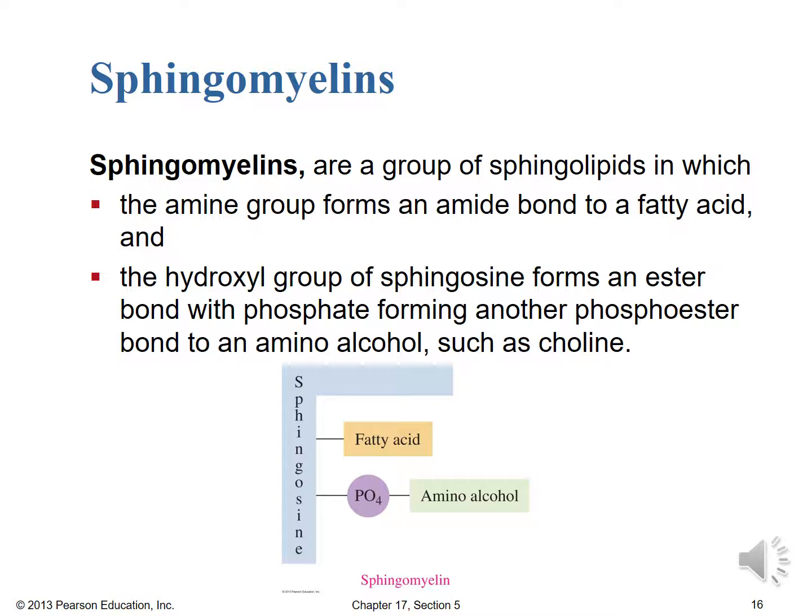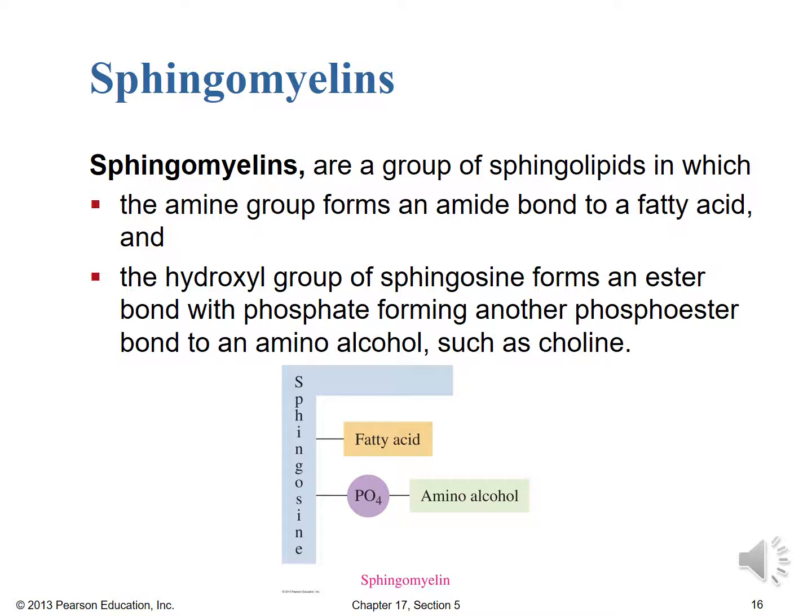So similar to what we saw for the phospholipids, the cephalins and lecithins. And then in this case, we'd have another amino alcohol such as choline. So sphingosine is an amino alcohol, and then we'd have another amino alcohol like choline present in the sphingomyelin class of molecules.